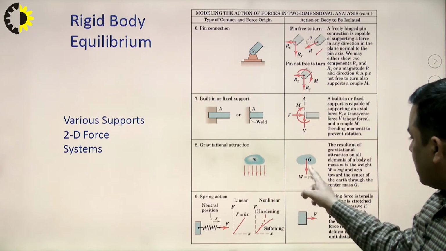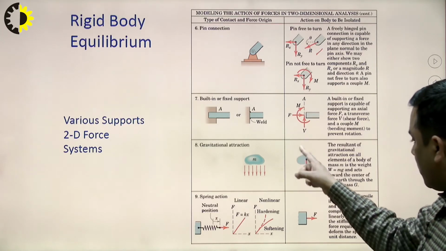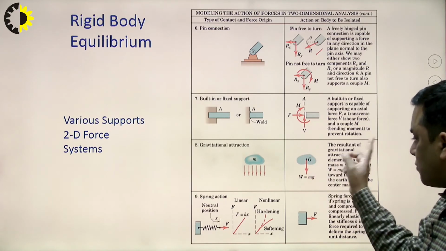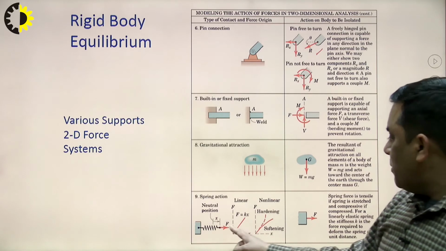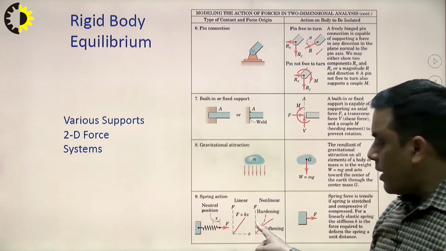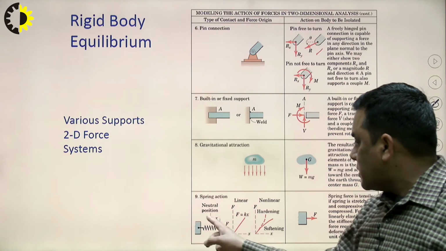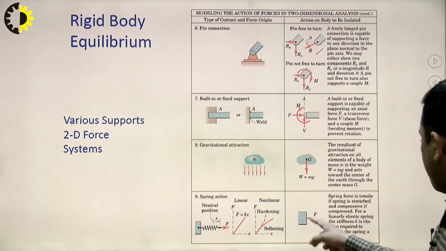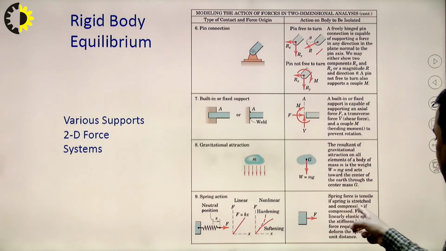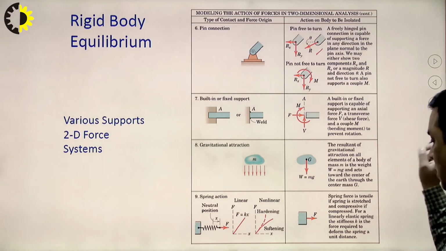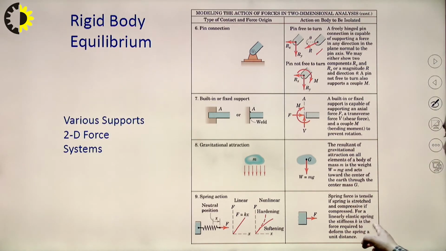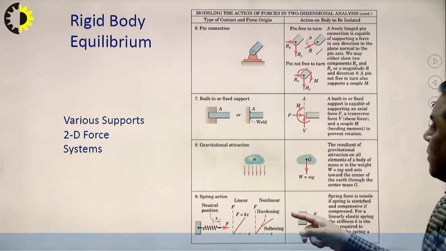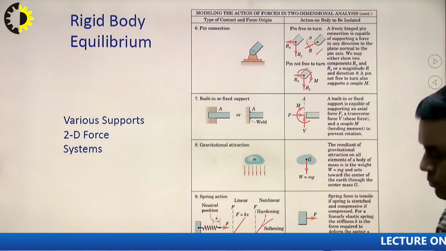If gravitational attraction is there, then the force of gravity will be considered at the center of gravity. So mg, the weight, passes through the center of gravity. Spring action will be considered: if F is the force we are applying on the spring, then kx will be the opposite force. These are the spring forces. Spring force is tensile if a spring is stretched and compressive if compressed. For a linearly elastic spring, the stiffness k is the force required to deform the spring by unit distance. So this is how we deal with different problems related to rigid body equilibrium.